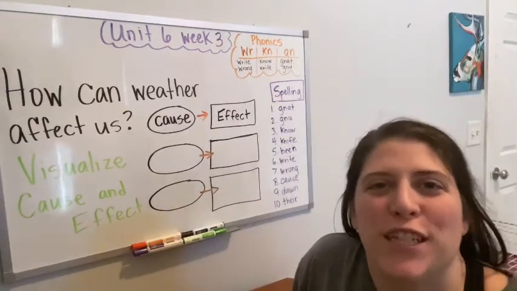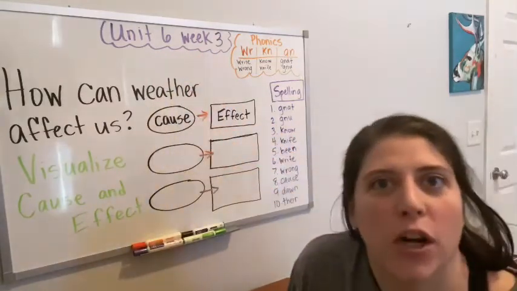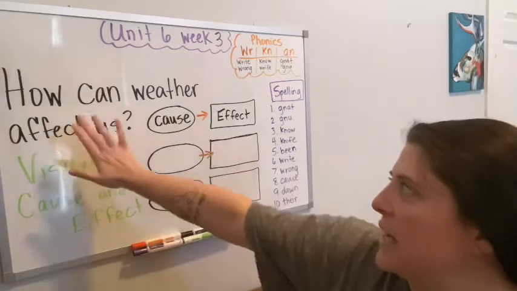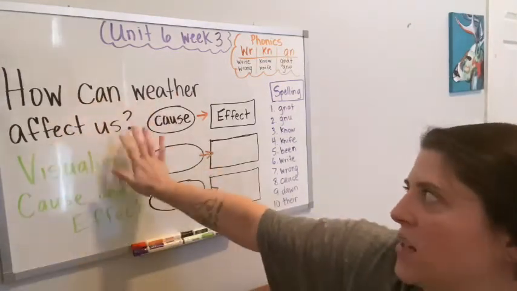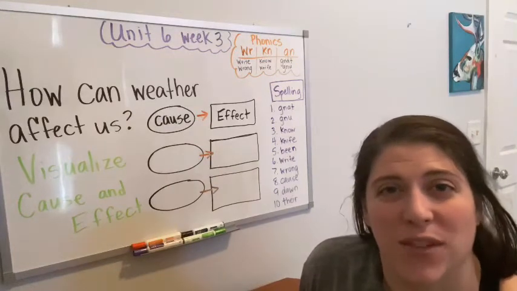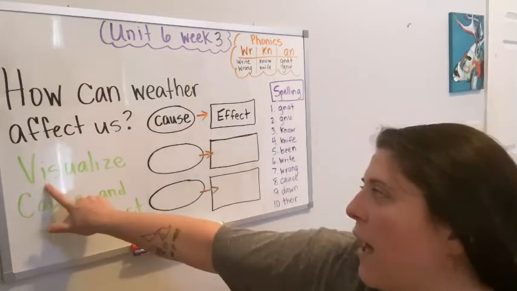It's Miss Rogers. So this is Unit 6, Week 3. This is the Part 2 video. And we've been talking about our essential question: how can weather affect us? That is what we read. Wrapped in Ice was the last story that we read together. We've also been talking about how to visualize.